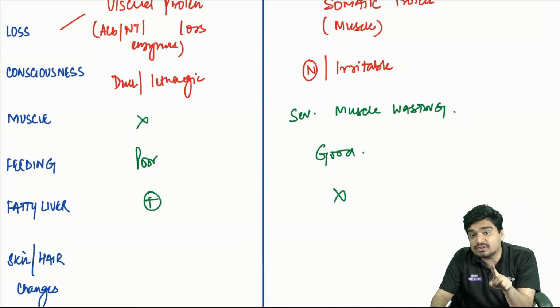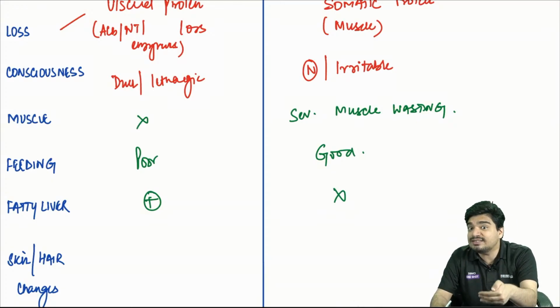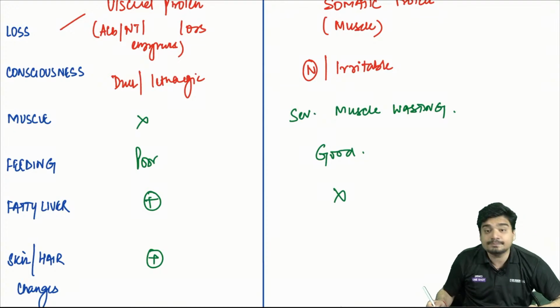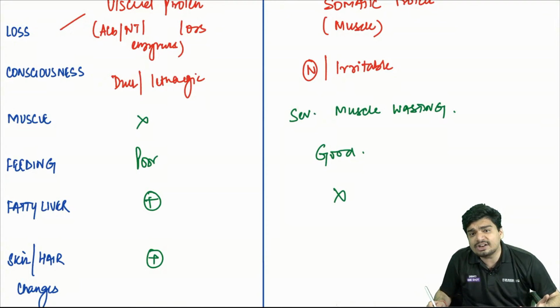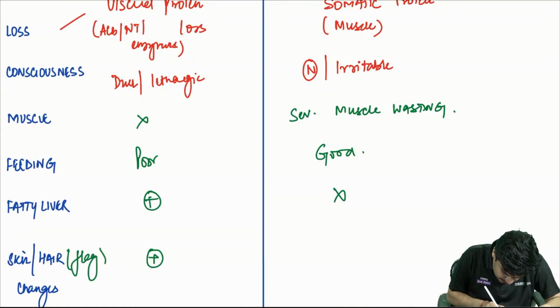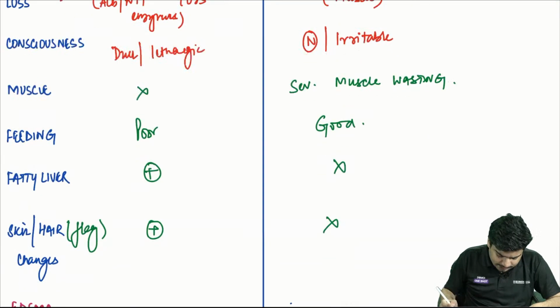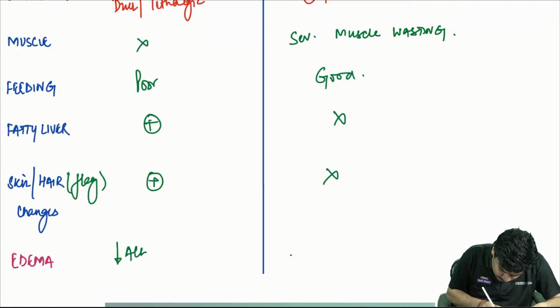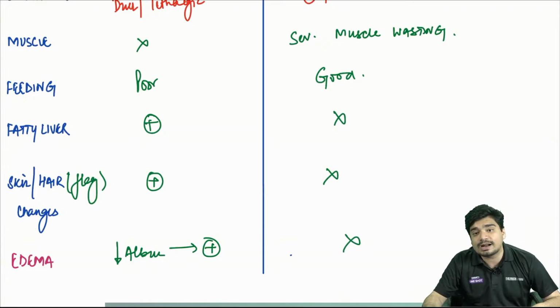Skin and hair changes. Very severe. Kwashiorkor is more severe. So skin and hair changes are present in Kwashiorkor. What are the hair changes? There is flag sign. This is there in Kwashiorkor. This is not there in marasmus. Edema. If there is a decrease in albumin, this will lead to edema in Kwashiorkor, which is not the case as far as marasmus is concerned.